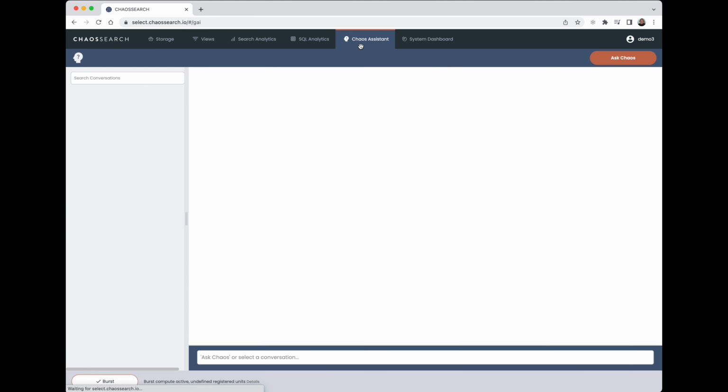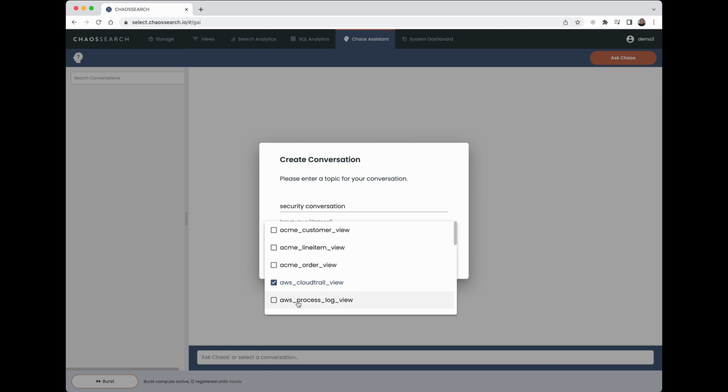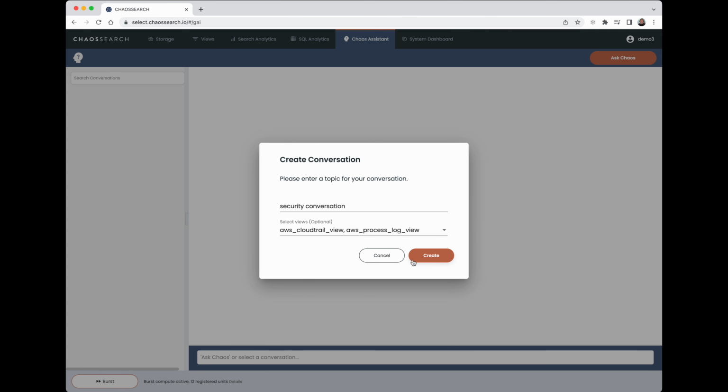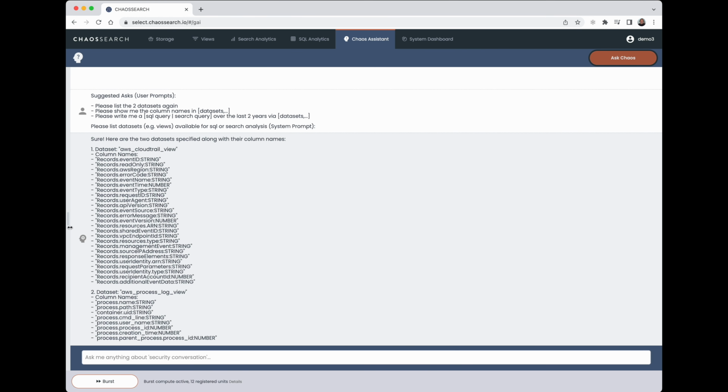We've already set up the service that is streaming data into cloud object storage such as S3 and publish views. So I'm going to start a security conversation on views that I've streamed into my data lake. As I start this conversation, the AI assistant prompts with a description of these two views, their attributes and types. I suggest that I'm a security analyst and that I like to understand vulnerability type questions on data such as CloudTrail.